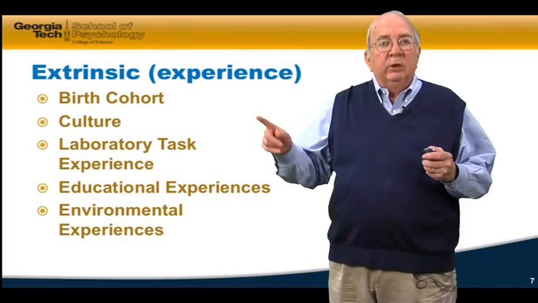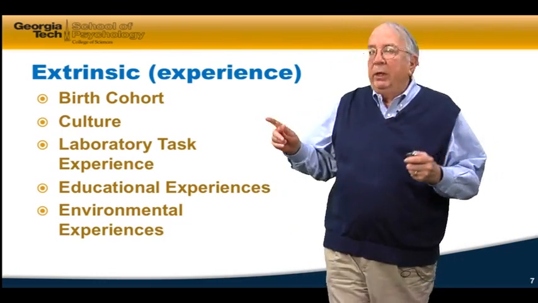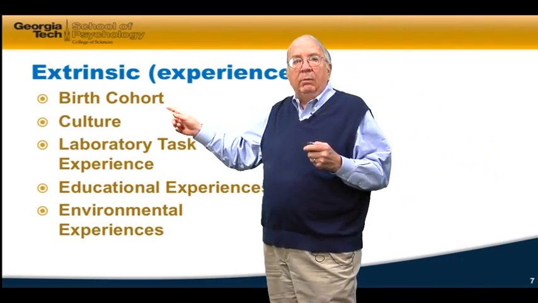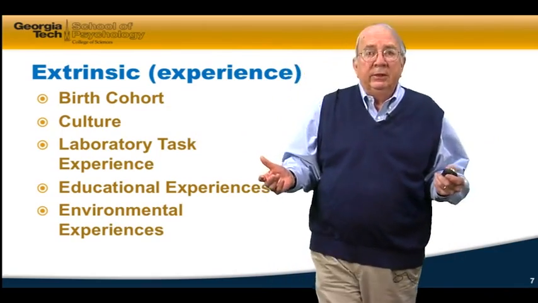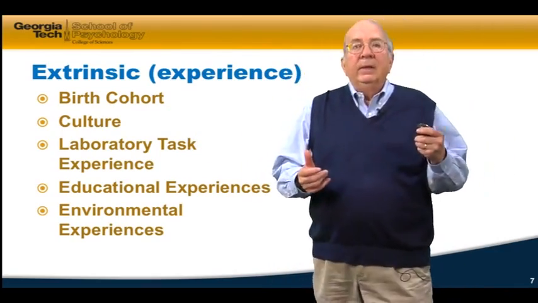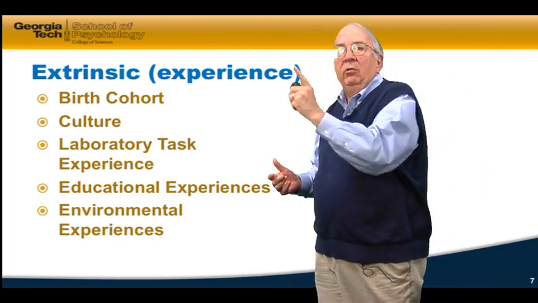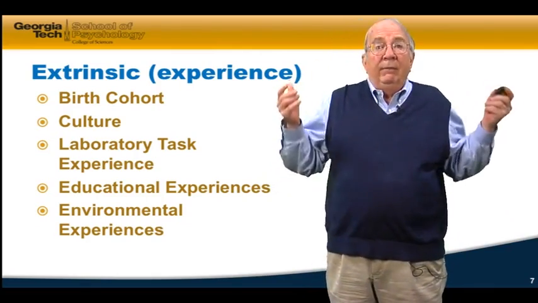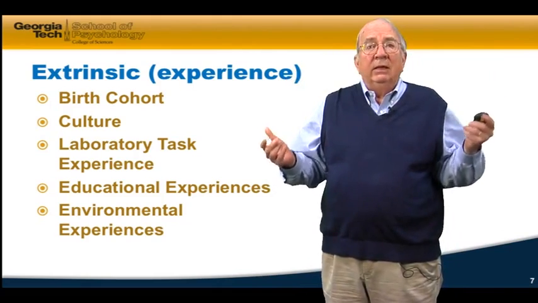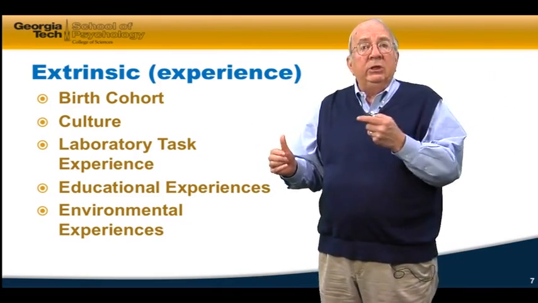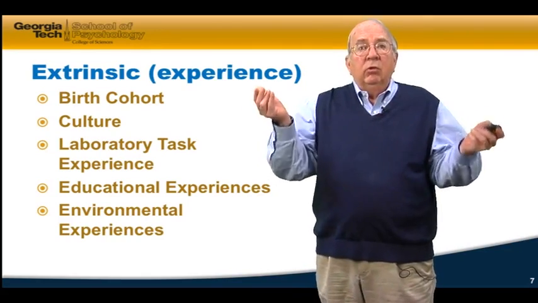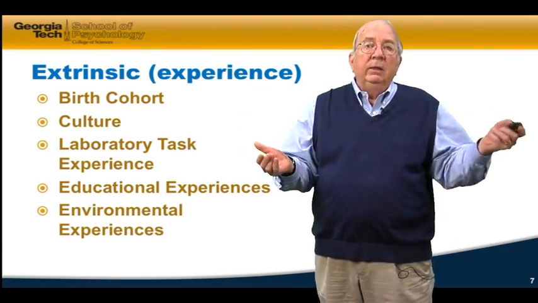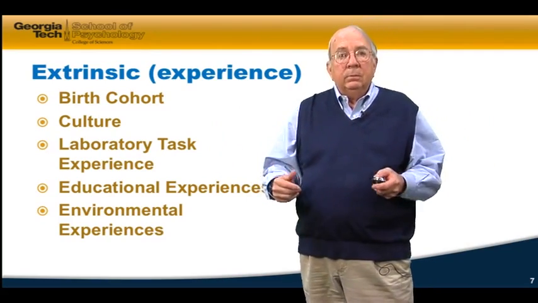Let's look at a couple of those. First, birth cohort. The best way to see if birth cohort is a problem is to do longitudinal studies, where you compare the same people as they grow older. So we have the same birth cohort, that's not confounded with age, and we look at these longitudinal data versus the cross-sectional data that we get when we compare 20-year-olds to 70-year-olds.